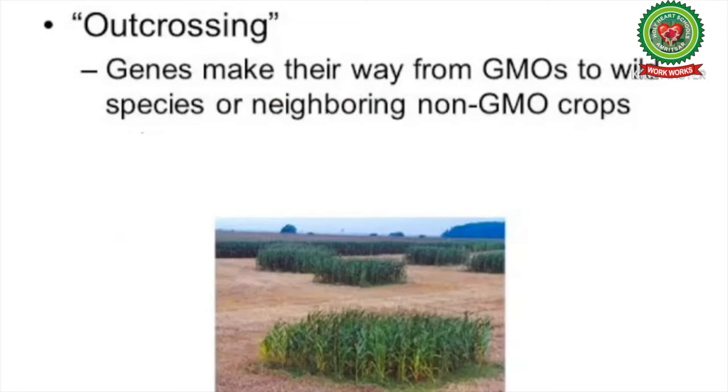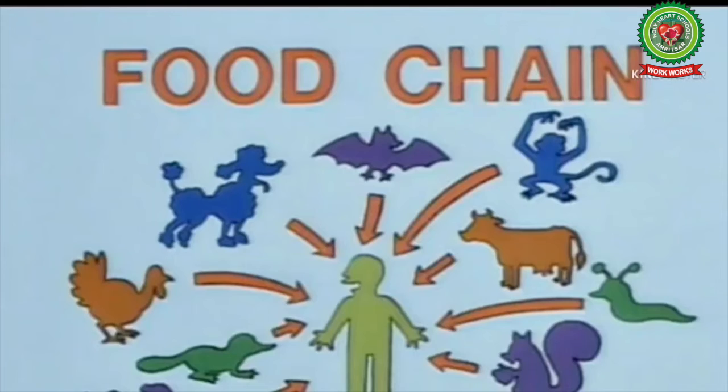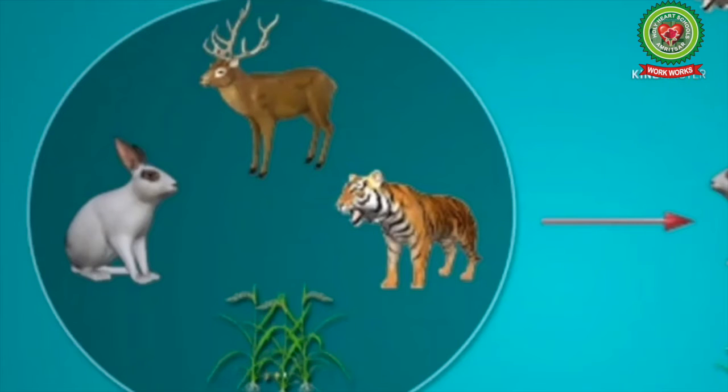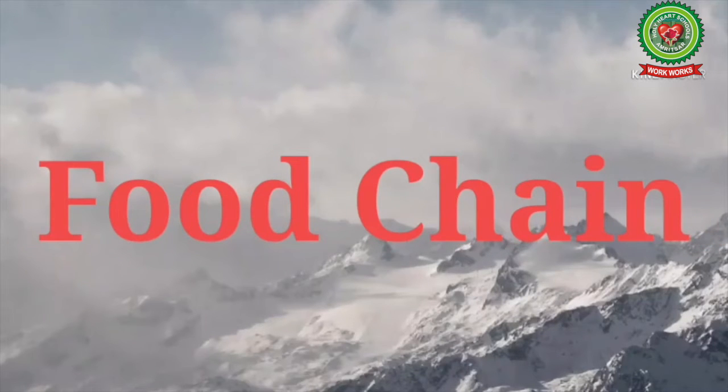Outcrossing refers to the transfer of engineered genes, that is transgenes, from genetically modified crops to conventional cultivated plants or to related crop species in the wild. According to WHO, there is a very real risk of outcrossing in nature, which is not good for humans. Why? Because outcrossing affects food safety as well as security. Because of outcrossing, the contaminated species make their way into the food chain.